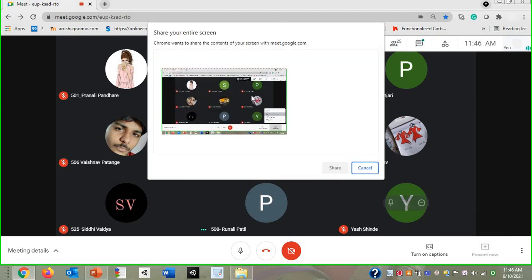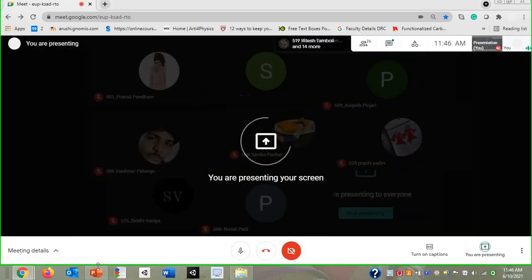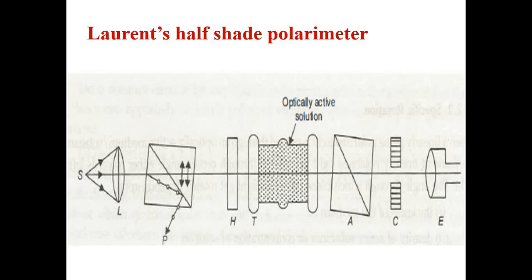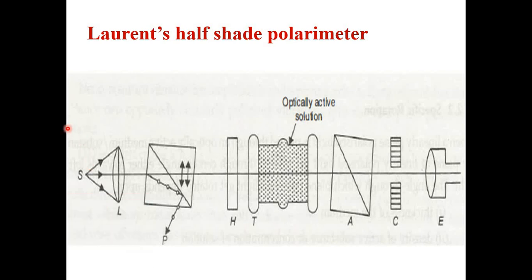Okay, so good, you people have drawn the diagram. Now the symbols that are mentioned over there, we have to see what is the meaning of all those terms, and what is done with the help of this Lorentz half-shade polarimeter. So first, after this diagram, write this particular letter, capital S, that is nothing but the source of light, and which will emit unpolarized light in all directions. Okay, so write down S stands for source of light.